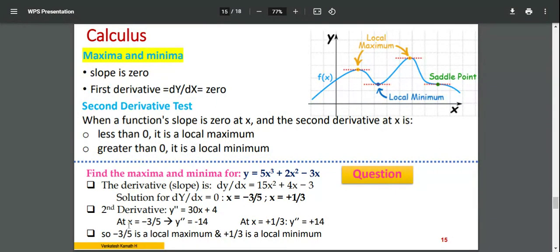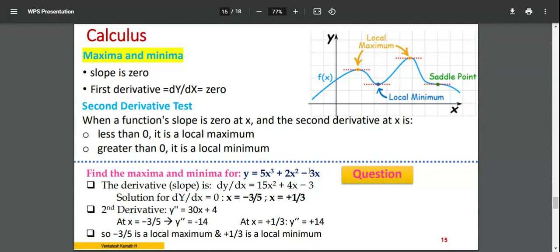Whichever value is negative, there you have maxima. At x is equal to minus 3 by 5, you have a local maxima. At x is equal to plus 1 by 3, you have a local minima, since the positive value means minimum. If the second derivative is negative, you have a maxima. This is how you find maxima and minima.